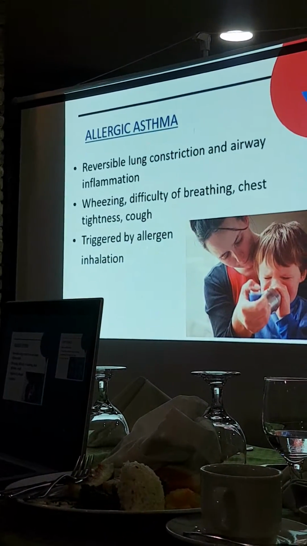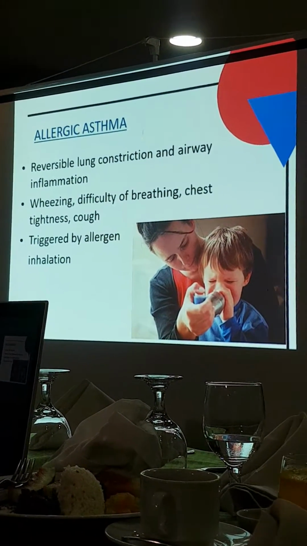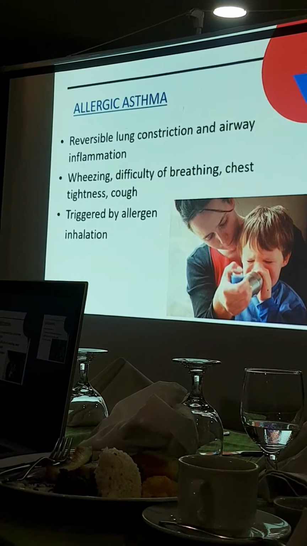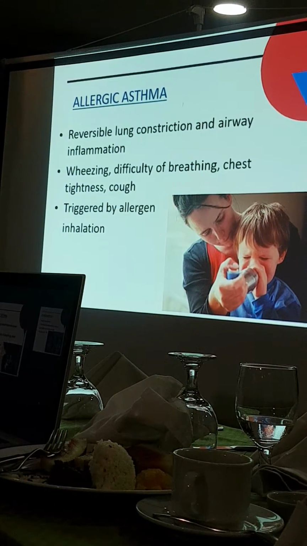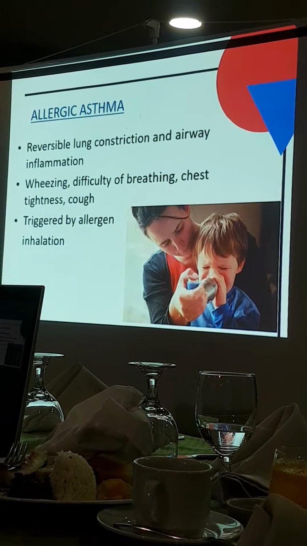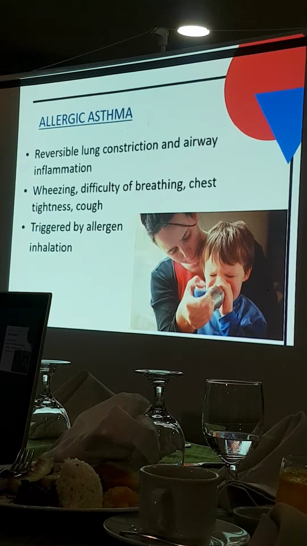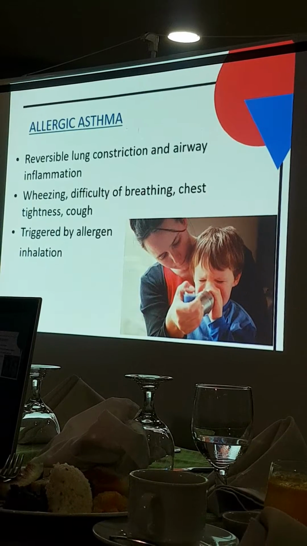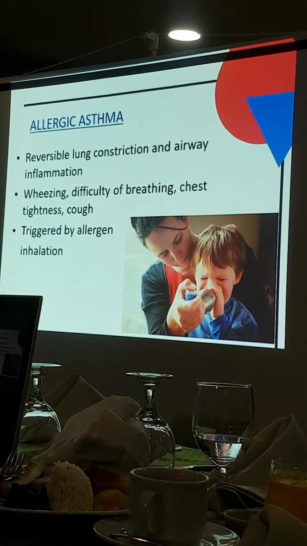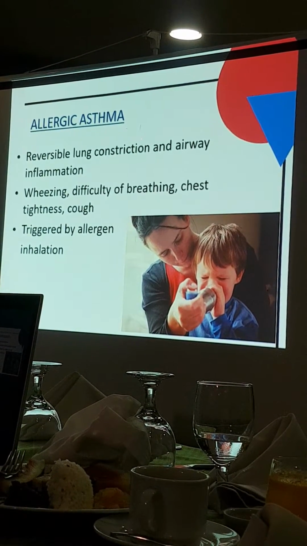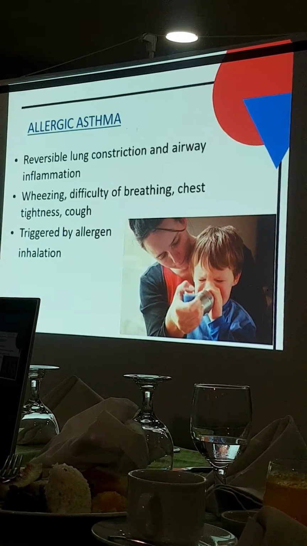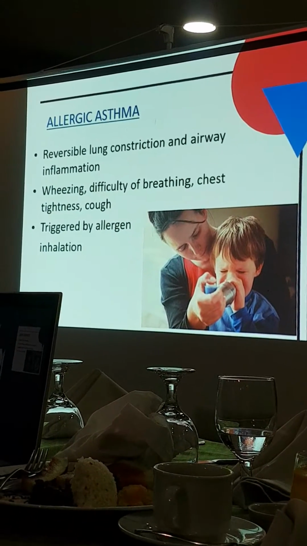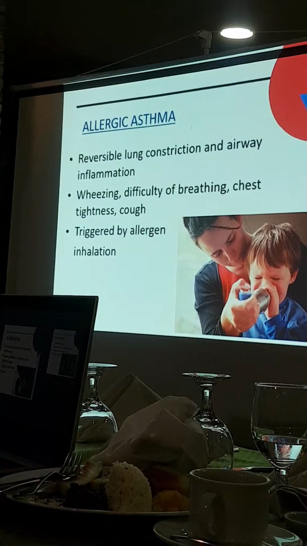Another is the allergic asthma. So asthma is inflammation of the airways or the lungs. So what happens is there is wheezing or difficulty of breathing, chest tightness, and coughing, usually dry cough siya. So again, what would differentiate it from the common cough or yung mga viral cough? So there is no infection, so walang fever, and we would note this to be persistent.